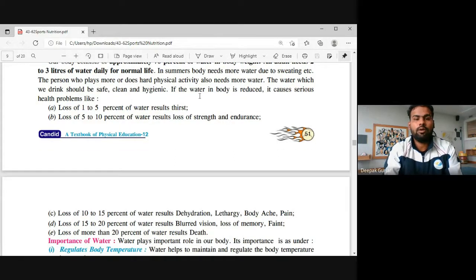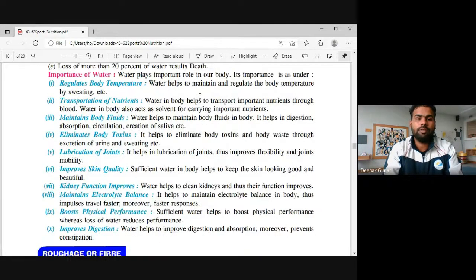If there is a loss of water of 1 to 5%, it will lead you to thirst. If there is a loss of water of 5 to 10%, it will lose strength and endurance. A 10 to 15% water loss results in dehydration, lethargy, and body ache pain. If we talk about a loss of 15 to 20% of water, it will result in blurred vision, loss of memory, and faint. If there is a loss of 20% of water, it will result in the death of a person, right? Now we are going to talk about the importance of water.